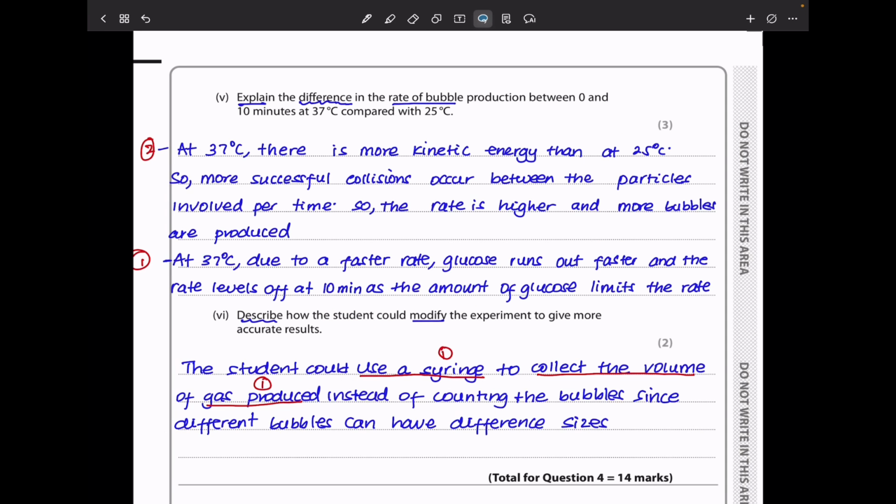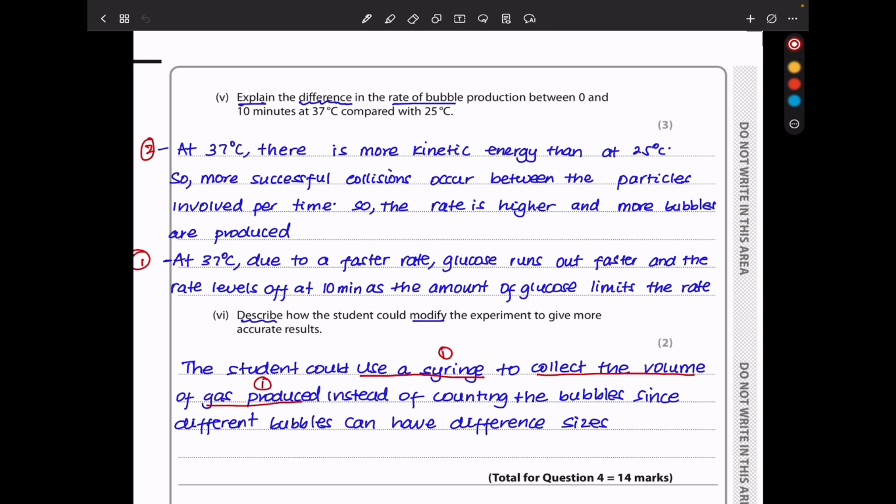Next, they say explain the difference in the rate of bubble production between 0 to 10 minutes at 37 compared to 25 degrees. At 37, there was a higher rate in comparison to 25. So I said at 37, there is more kinetic energy than at 25 degrees Celsius. So more successful collisions occur between the particles involved per time.